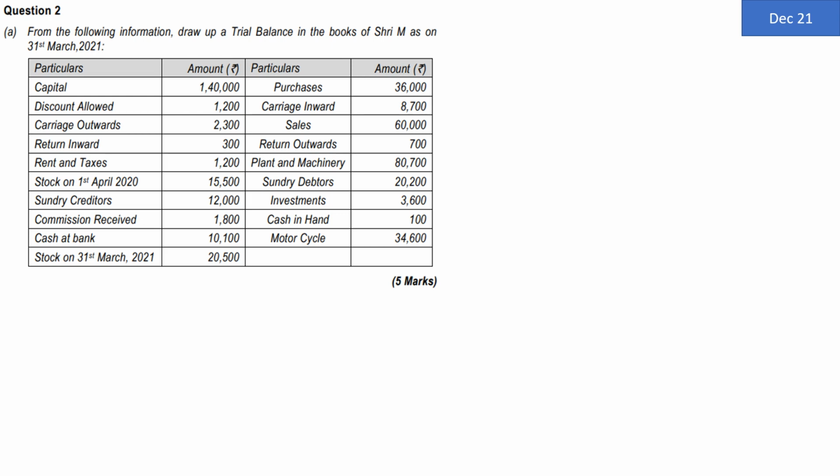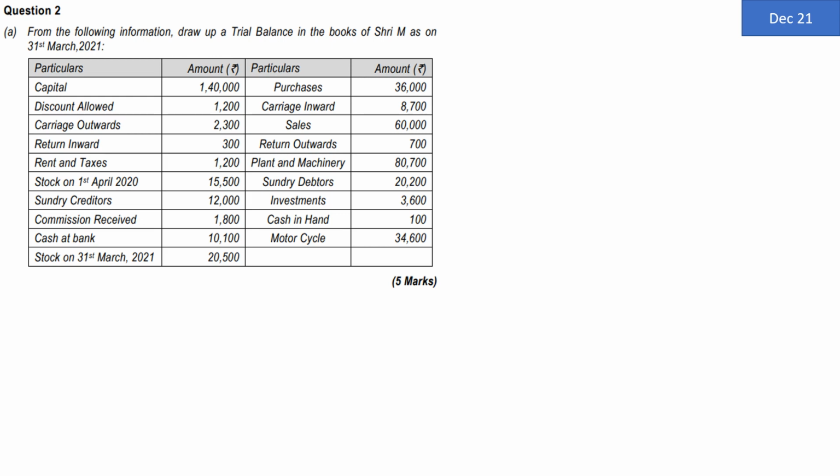That means this is a closing stock. So earlier was opening stock on 1st April 2020. This is closing stock on 31st March 2021. Then you have purchases, carriage inward, sales, return outwards, plant and machinery, sundry debtors, investments, cash in hand, motorcycle.